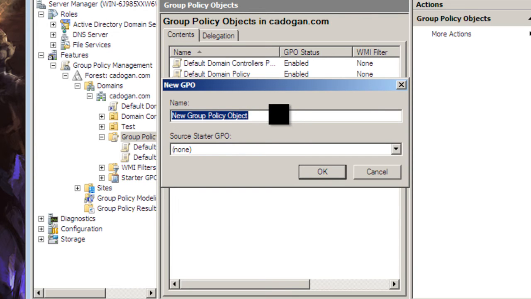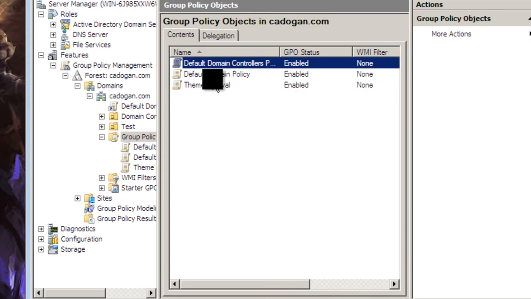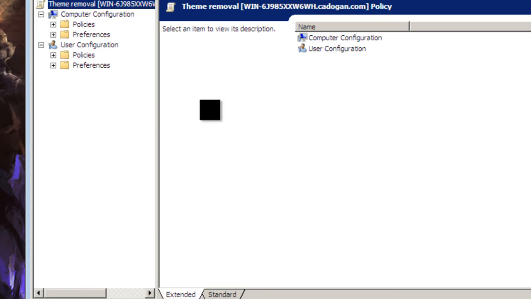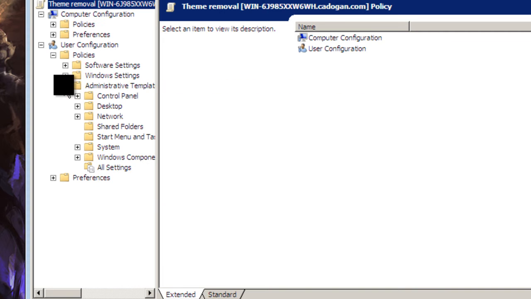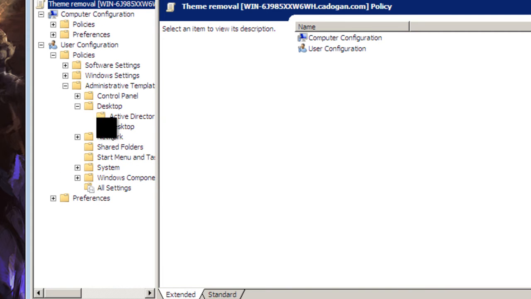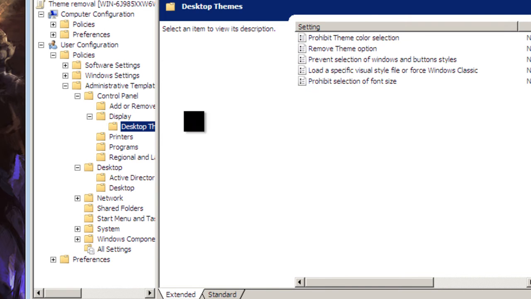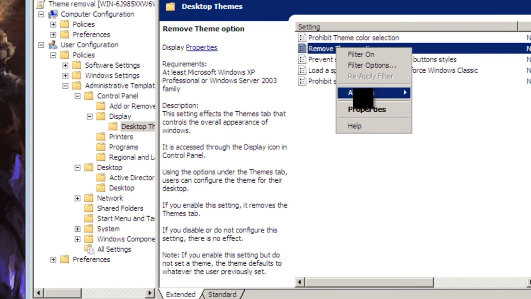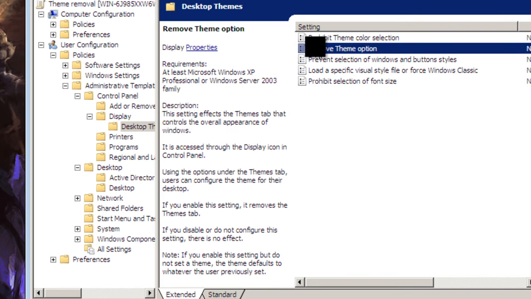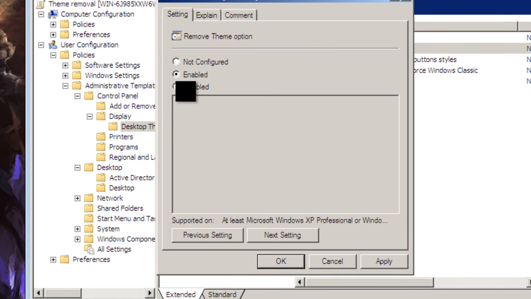click on, let's go with theme removal. Okay, so we're going to remove the theme. Right click and edit, and go into policies, administrative, control panel, display, desktop themes, remove theme option. Then we're going to double click on this, click enable, then OK.